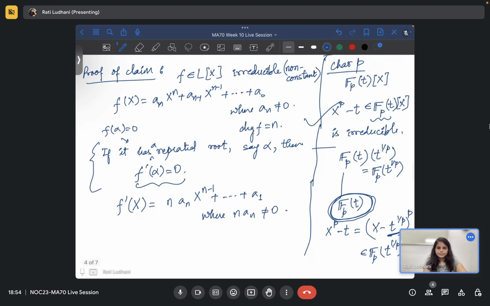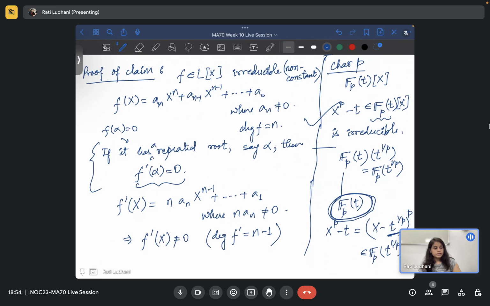Do you agree? Yes. So this implies f dash x itself as a polynomial will not be 0, because there is an involvement of x raised to power something. So this is a polynomial where at least the highest degree term is non-zero, with degree of f dash being n minus 1.